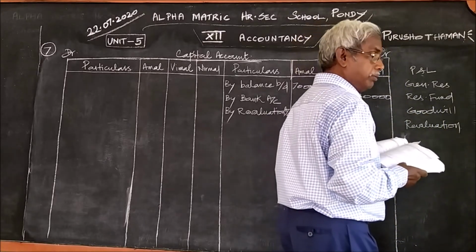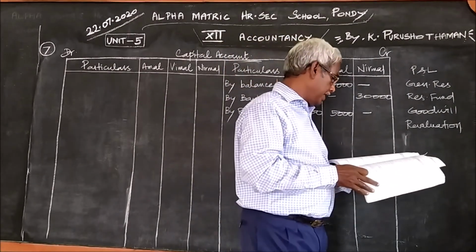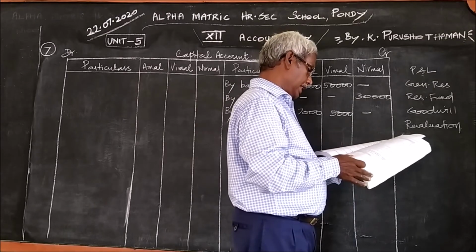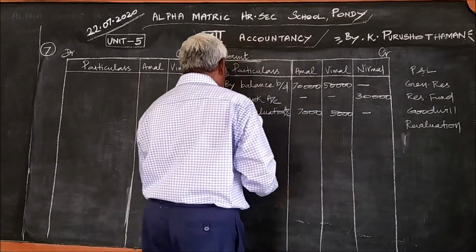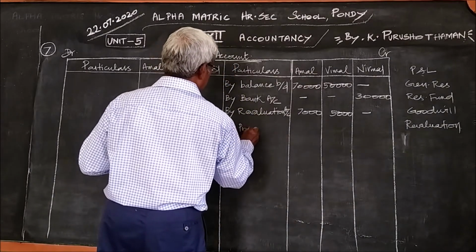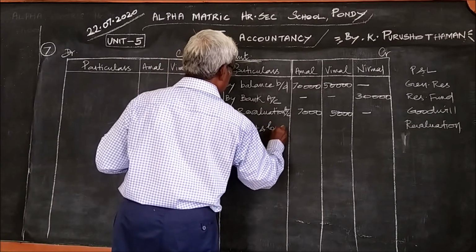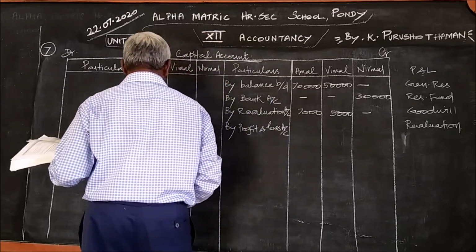I should tell you something on this. I shall write it first. Here it is given in the seventh problem, profit and loss account 24,000.